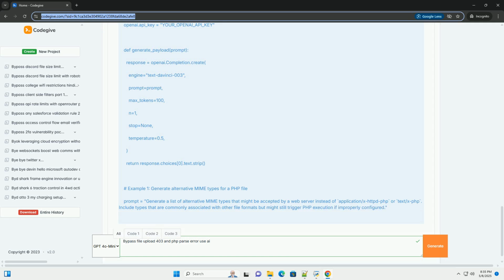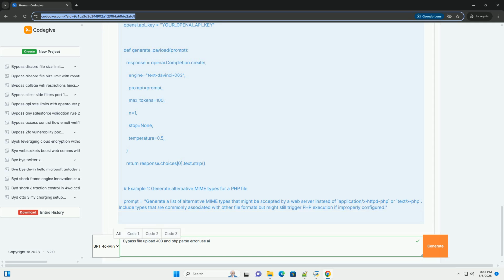Example 2. The AI is asked to craft a PHP payload that will predictably trigger a common parse error, unexpected T_STRING. Analyzing the server's response to this specific error can provide insights into the code structure.